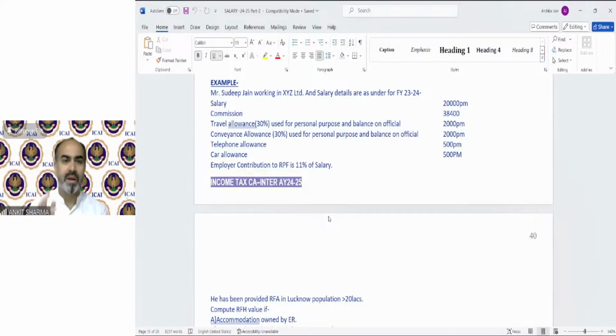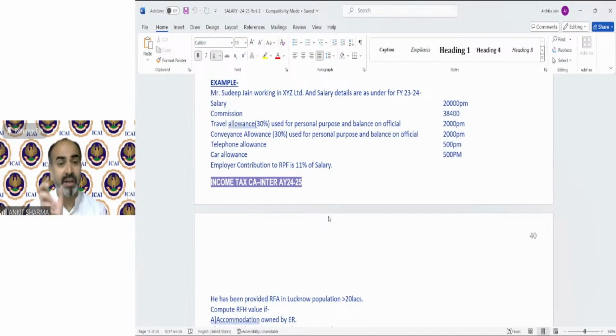Okay. Now travel allowance, 30% used for personal purpose and the balance on official purpose. So we are solving this question, and the provision for travel allowance says that the part which has been used for official purpose is going to be exempted and the part used for personal purpose is going to be taxable.